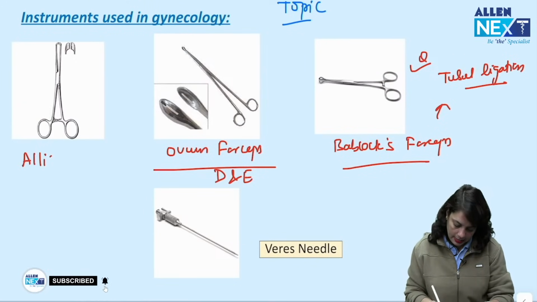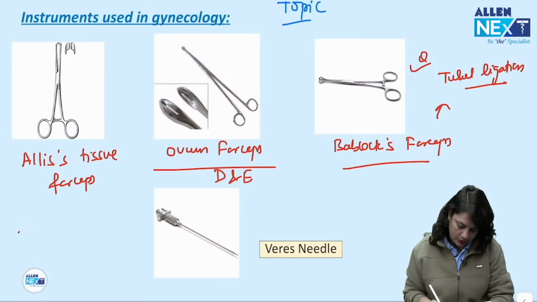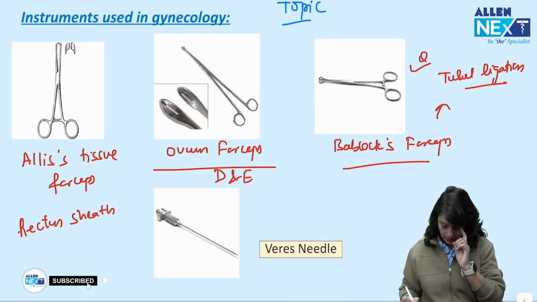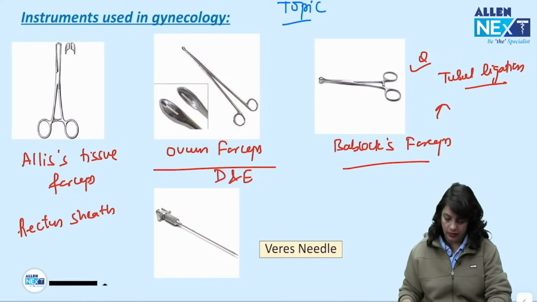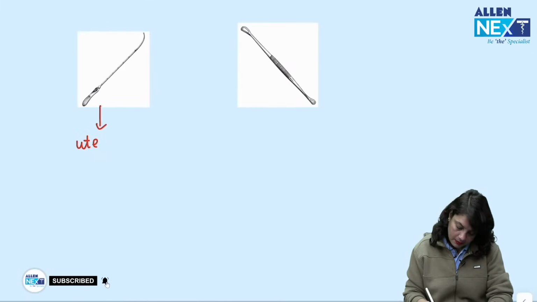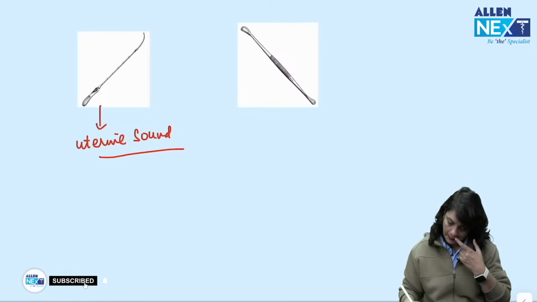This is Allis tissue forceps to hold the tough structures like rectus sheath. This is Veress needle. Veress needle. Next, this is uterine sound.